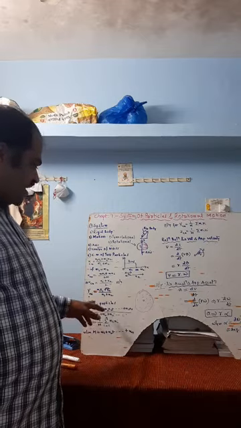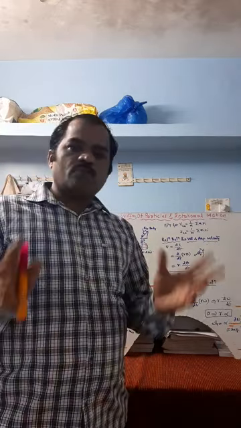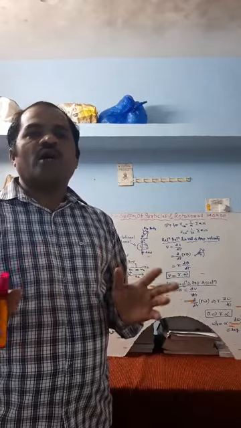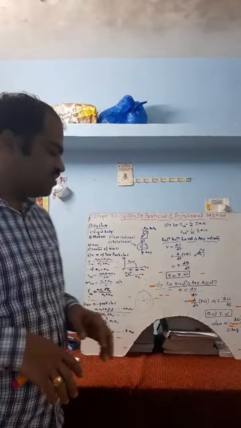So if there are n number of particles, and they are along x, y and z axis, then how to calculate the center of mass?